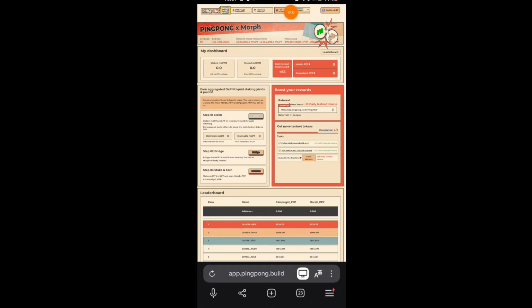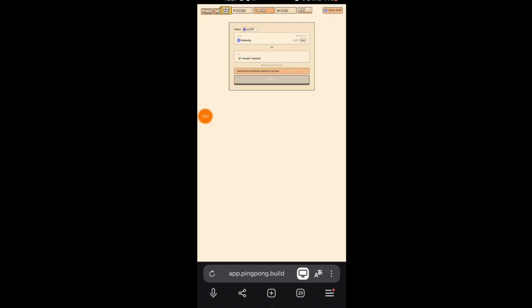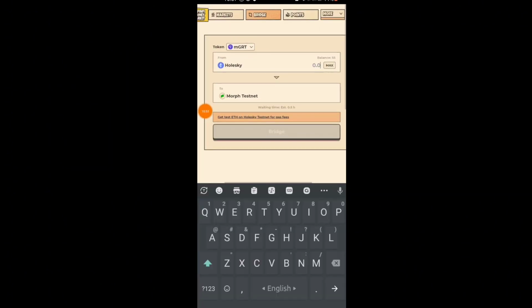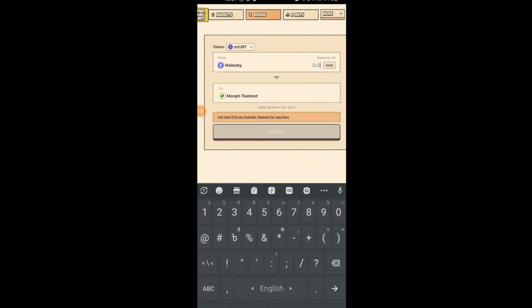Okay, now what you need to do is go to the bridge option. Come back in bridge, and here select the MGRT token, and it is on Holesky, and we want to move this token into Morph testnet. So we have 55 MGRT. Okay, so let's say I want to transfer 27.